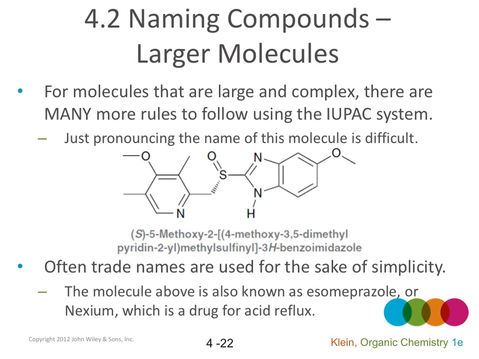For large and complex molecules like this molecule, the IUPAC name is also large and complex. Look at the IUPAC name here. So for these types of molecules, often the trade names are used. For example, the trade name for this molecule is Nexium.